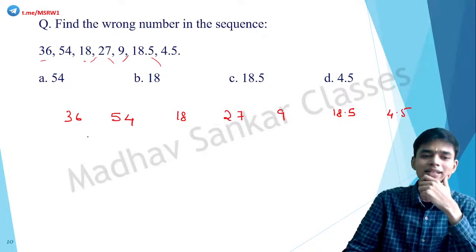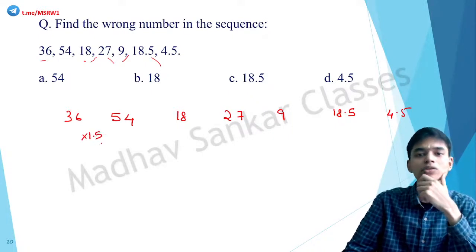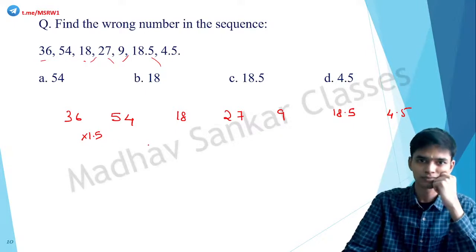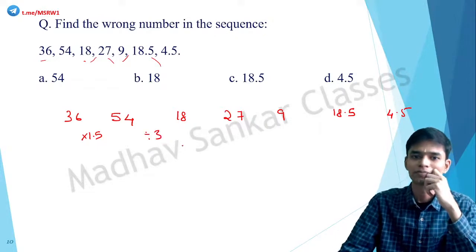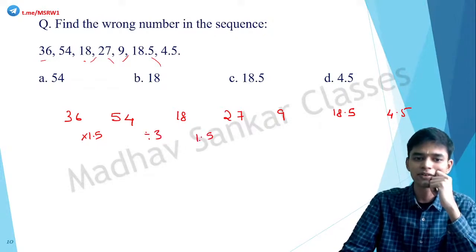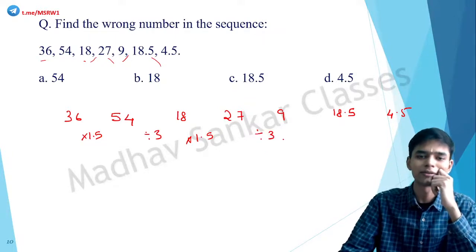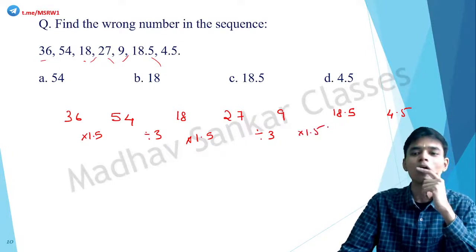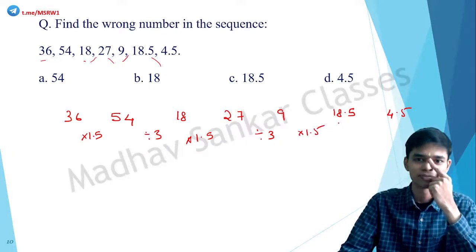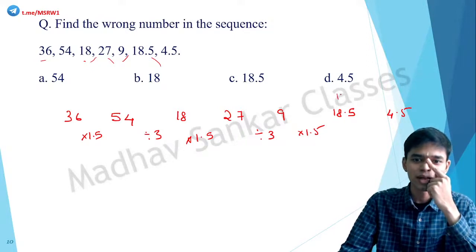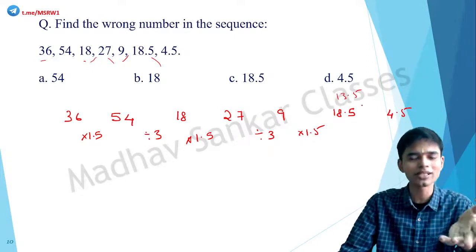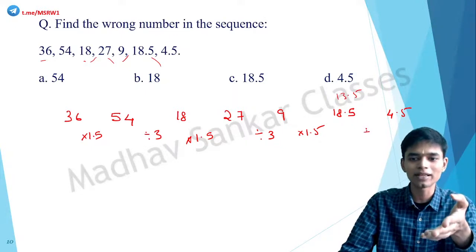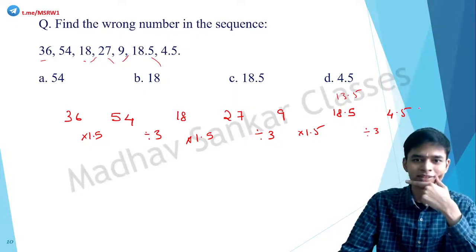So 36 into 1.5, or 3 by 2, is equal to 54. 54 divided by 3 is 18. 18 into 1.5 is equal to 27. 27 divided by 3 is equal to 9. 9 into 1.5 should be what? 13.5. Okay, so here it should have been 13.5. If that was 13.5, then 13.5 divided by 3 would give you 4.5. So that is the pattern.